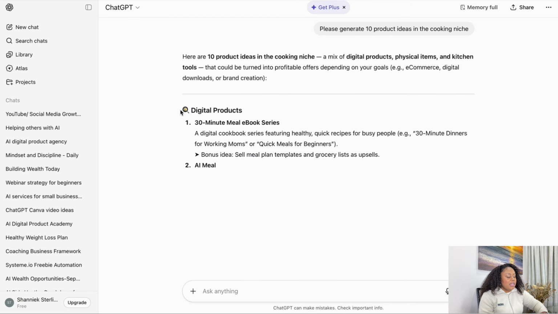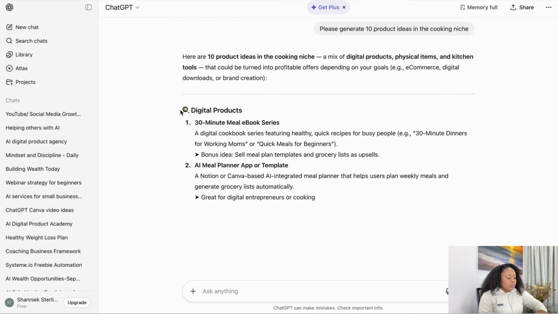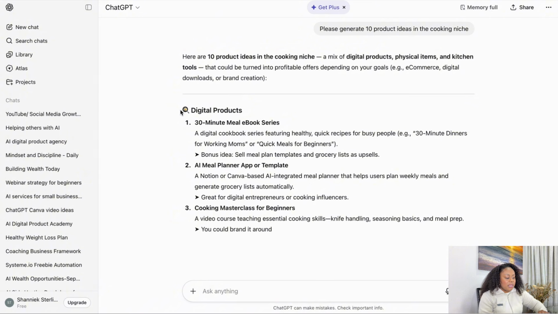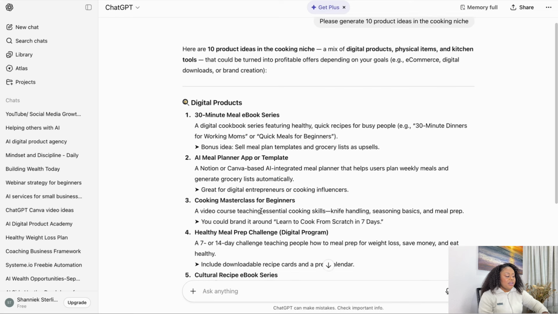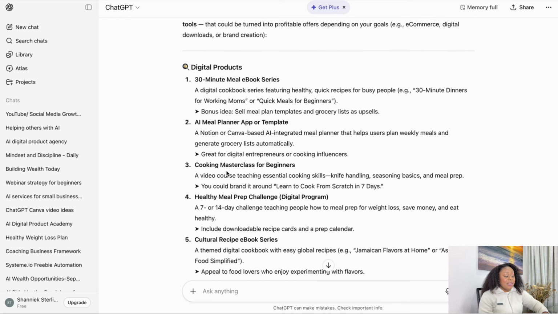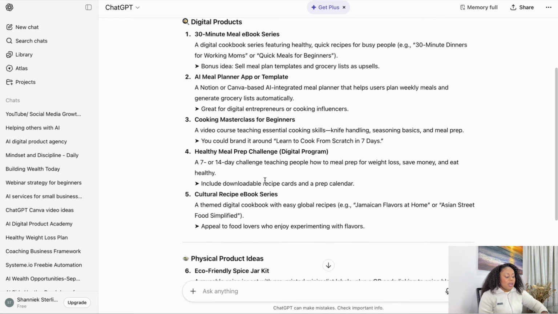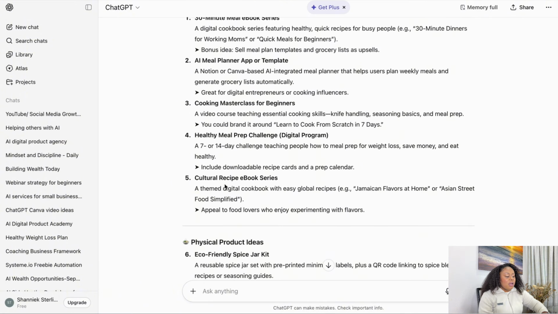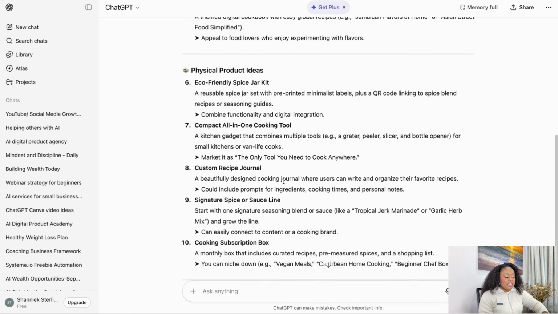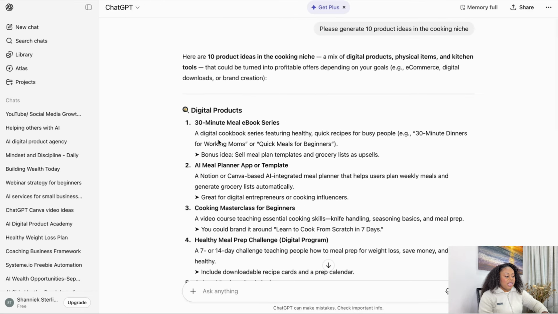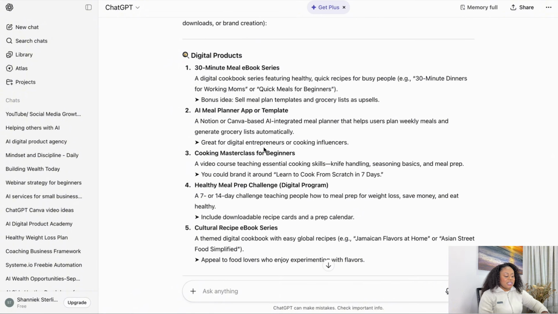It says digital products that you can create are a 30-minute meal ebook series, an AI meal planner app or template. That sounds good. A cooking masterclass for beginners. Wow, this is a good one. A healthy meal prep challenge that you can create, or a cultural recipe ebook series. And also it gives you ideas on physical products that you can create as well. But being that we're on the topic of digital products, we're going to stick to these.